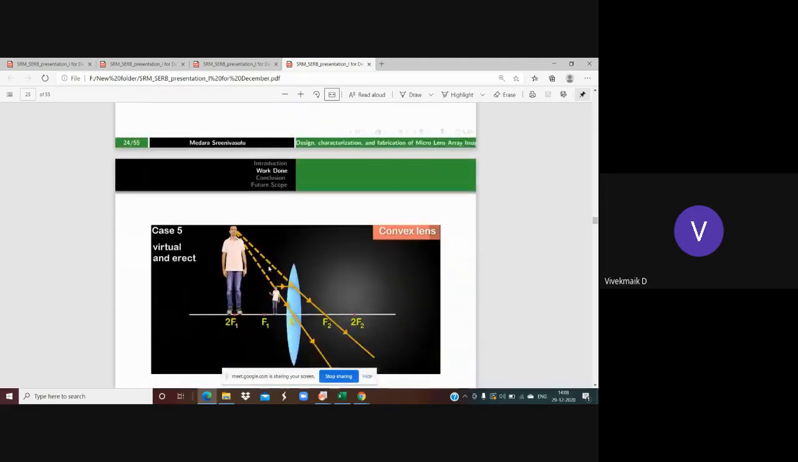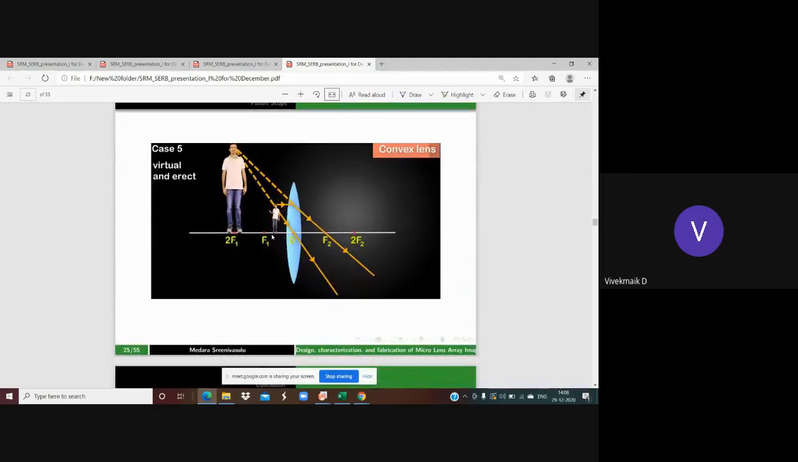And in the fourth case, if the object is at f1, that means the object is moving closer to the lens, then these rays are going to be diverged. That means they are going to meet at the infinity point. That means the image is going to be formed with infinite size. It will be a real and inverted image only, but you are going to observe it at infinite size.